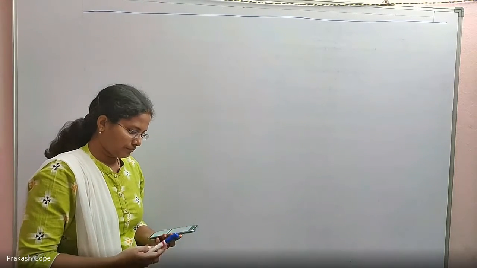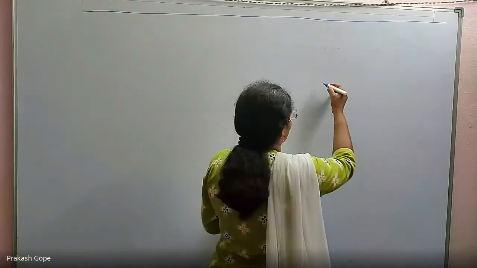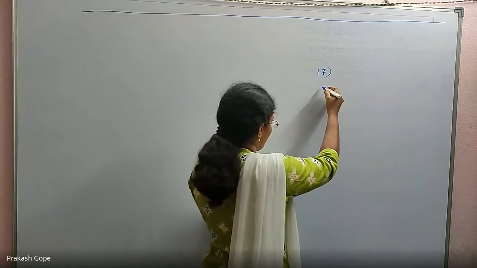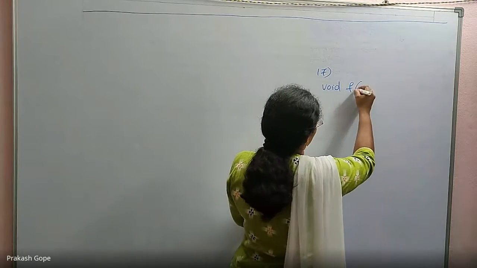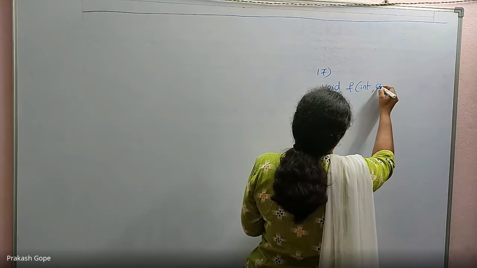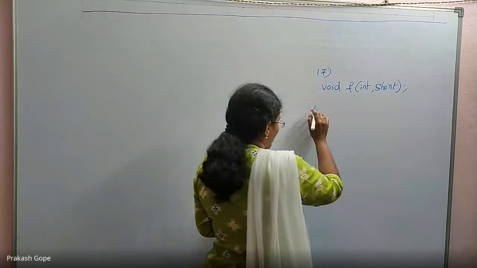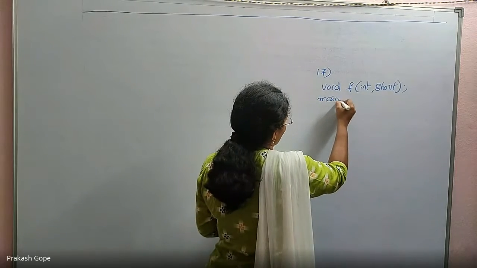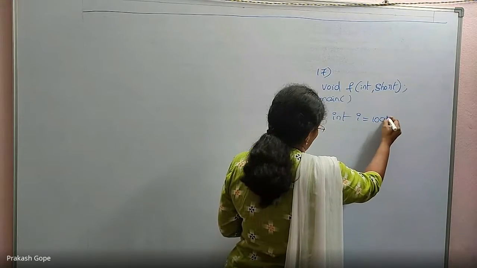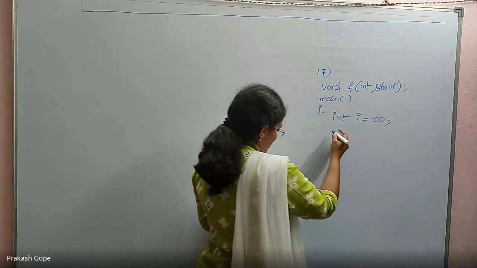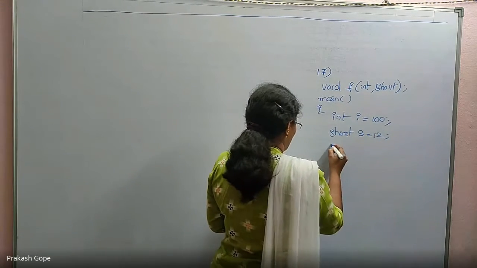Seventeenth question. Consider the following C program. There is a prototype void f(int, short). So the prototype says the function f takes one integer and one short variable. Then there is a main function, and int i is an integer initialized to 500. Then a short variable s is also declared, which is initialized to 12.